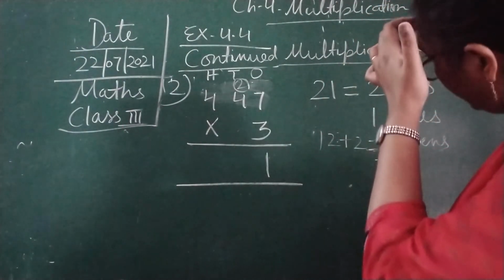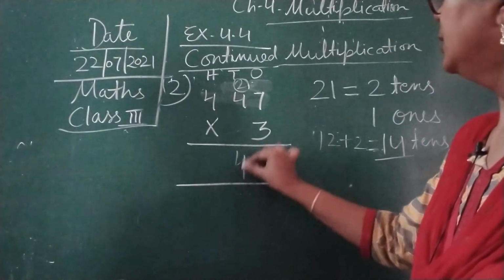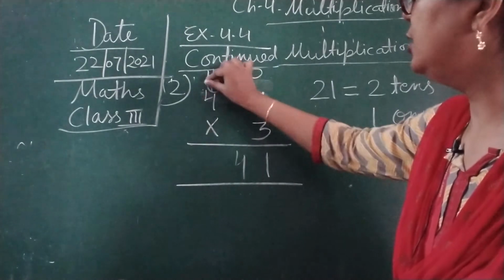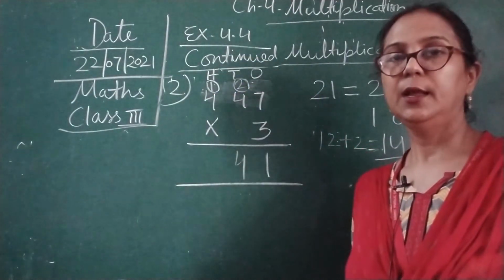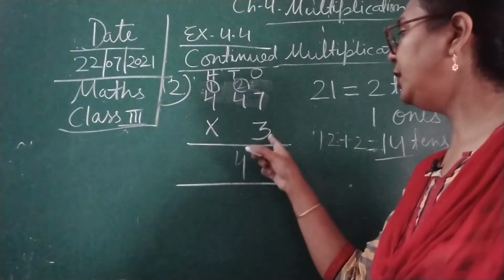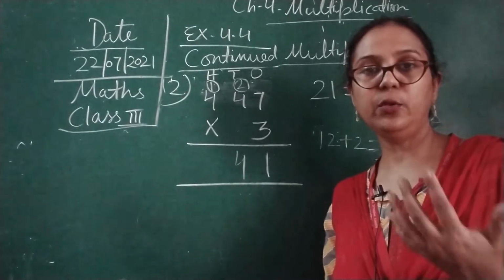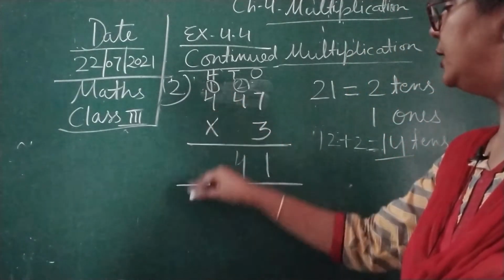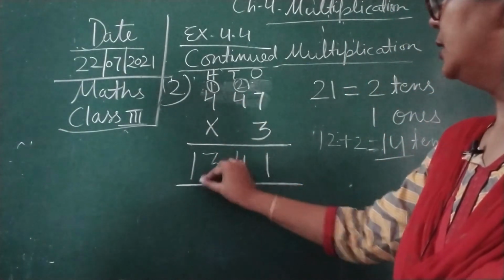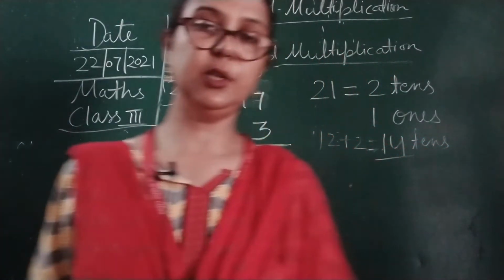So here we are going to write 4 at the tens place, and 100 will be carried over to the 100 place. Now again we will multiply 3 by 4, so we have to tell the table of 3, 4 times. Again we will get 12. 12 plus 1 is 13. So the answer is 1341 children.